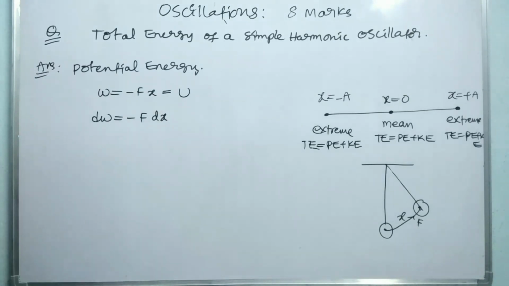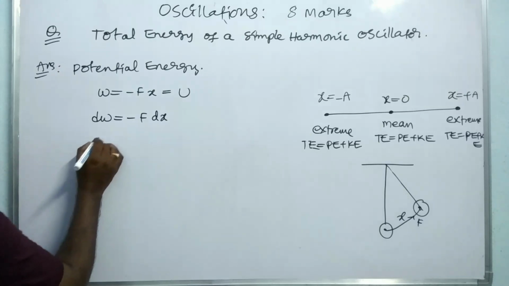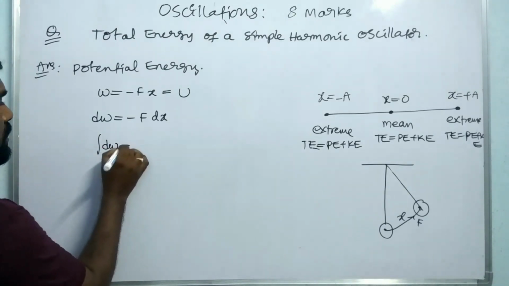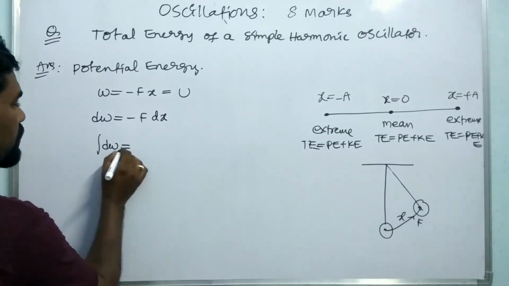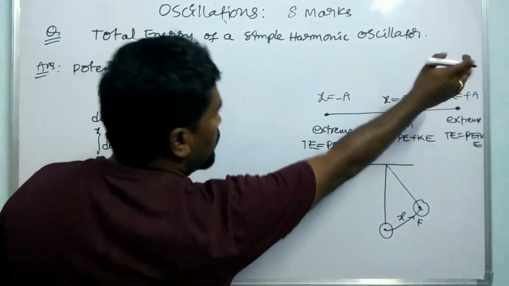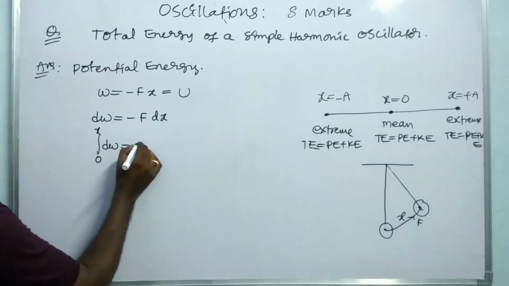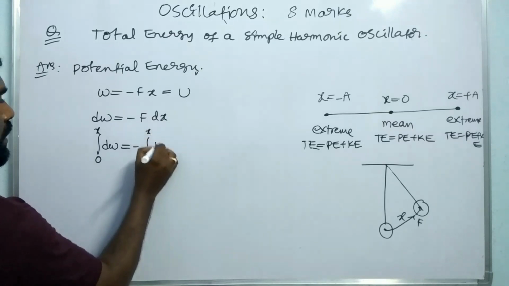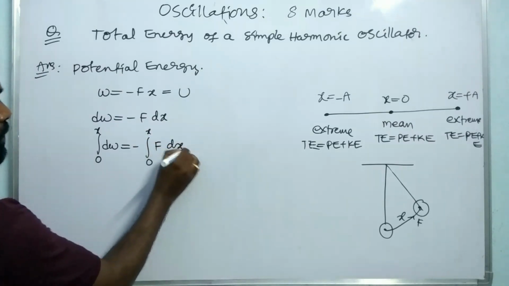For getting the total work done, we have to integrate on both sides. That is, the integral of dW from 0 to x is equal to minus the integral from 0 to x of F into dx.